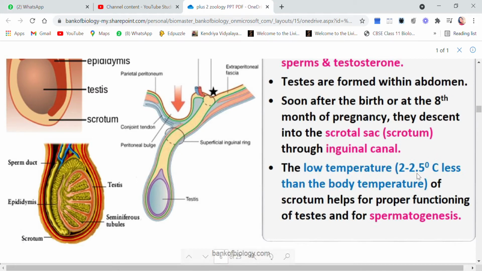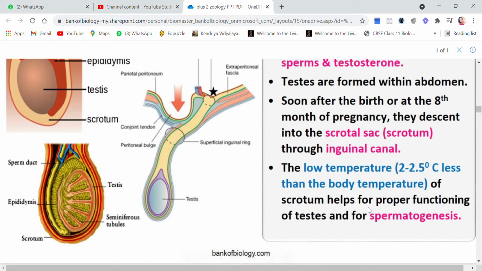Around 2 to 2.5 degrees Celsius will be the difference of temperature. This low temperature helps the testes to do spermatogenesis, and the proper functioning of the testes is done.